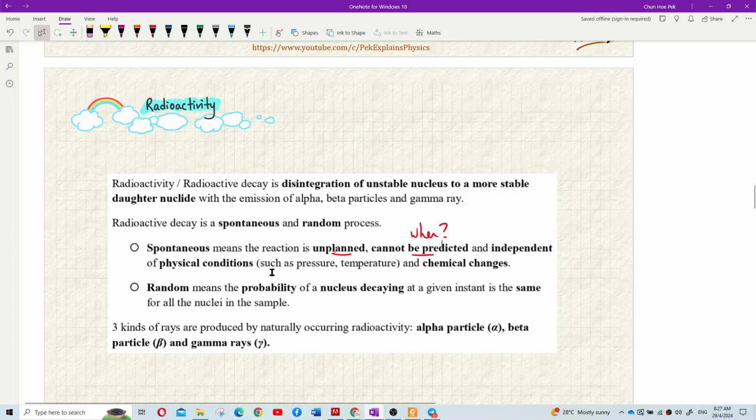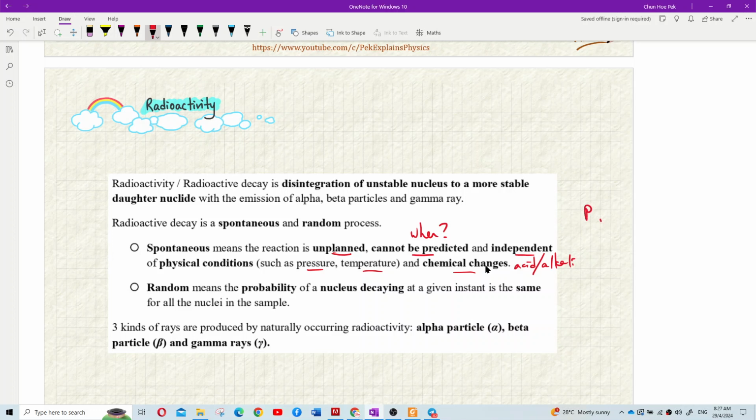It is independent of all physical conditions, like pressure, temperature, and chemical changes. You put acid or you put alkali, it won't change. It won't quicken the reaction. It won't accelerate the reaction.